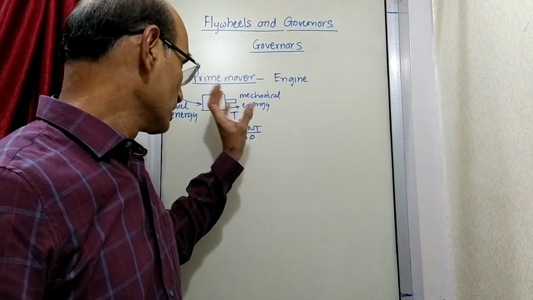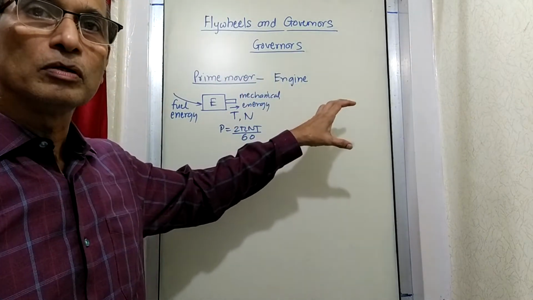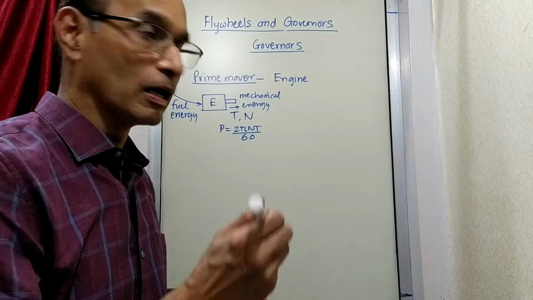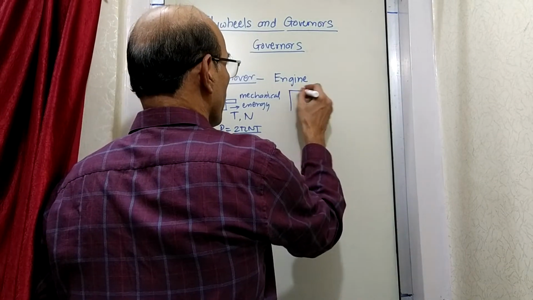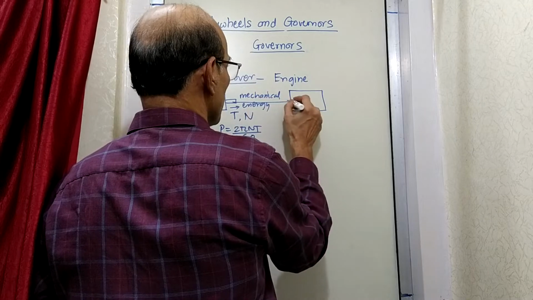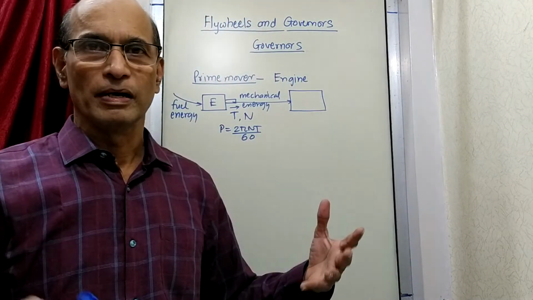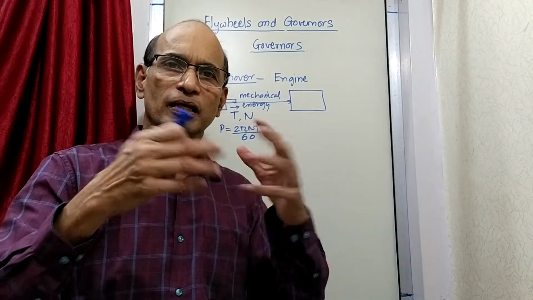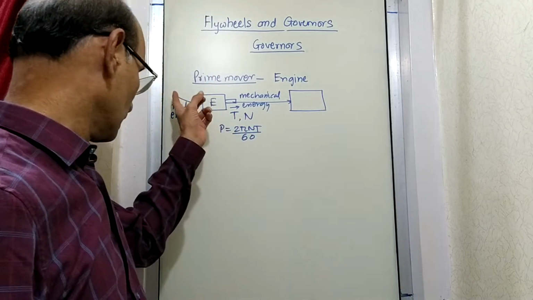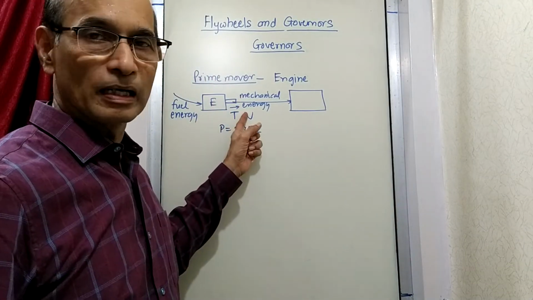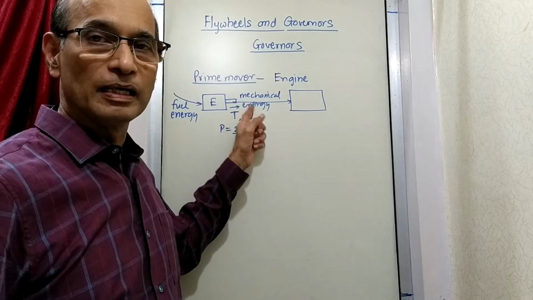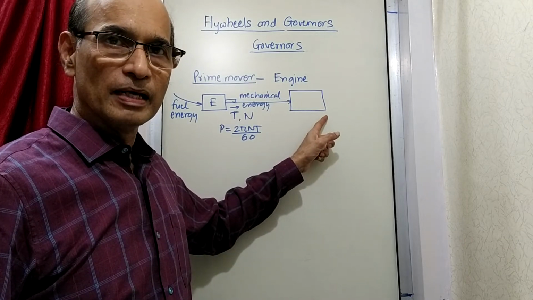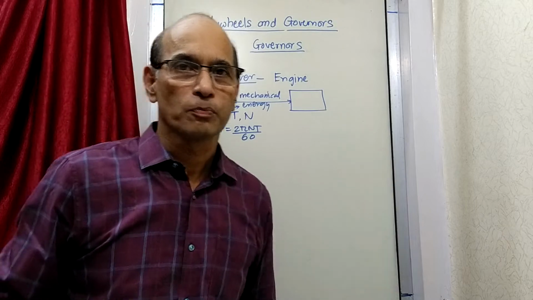Now see what happens. This energy, when it is available, is given to some load. Load means anything which you want to drive. Say for example, load could be a vehicle. So suppose this is a vehicle, then this energy goes to the vehicle. That means whatever are the machine parts of the vehicle, the end part is the wheel, and from the wheel to the engine, in between there are many other parts. So finally the fuel energy given to the engine gives mechanical energy as output, and that mechanical energy travels from the engine to the wheels, and then the wheels rotate and the vehicle moves forward.